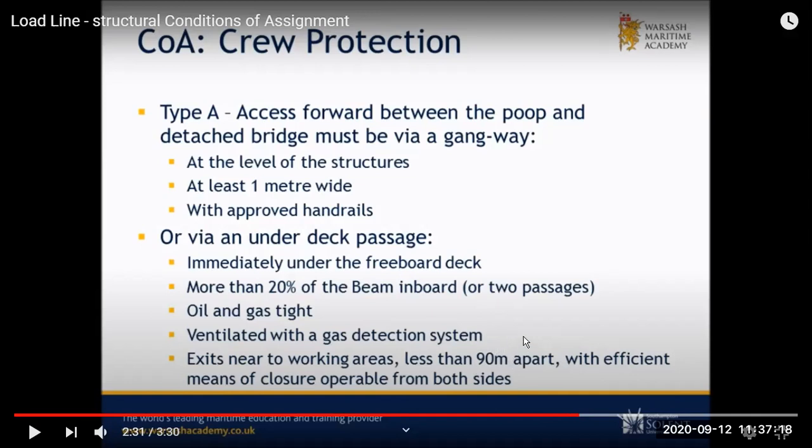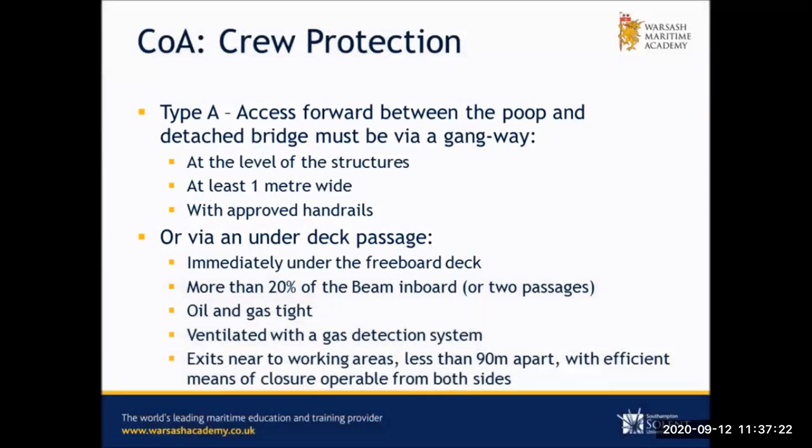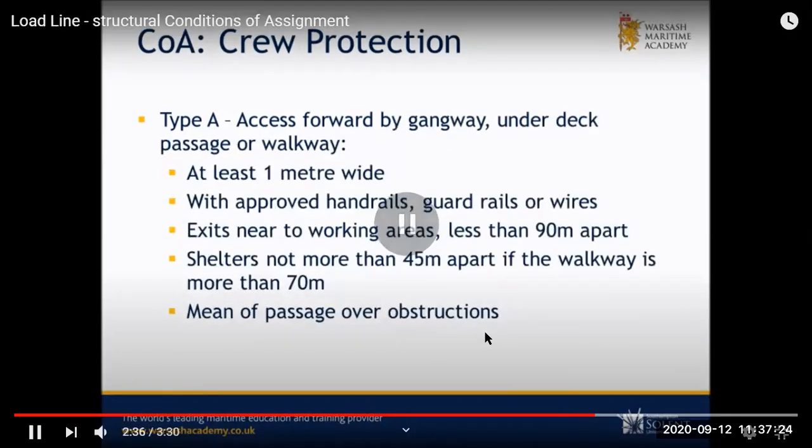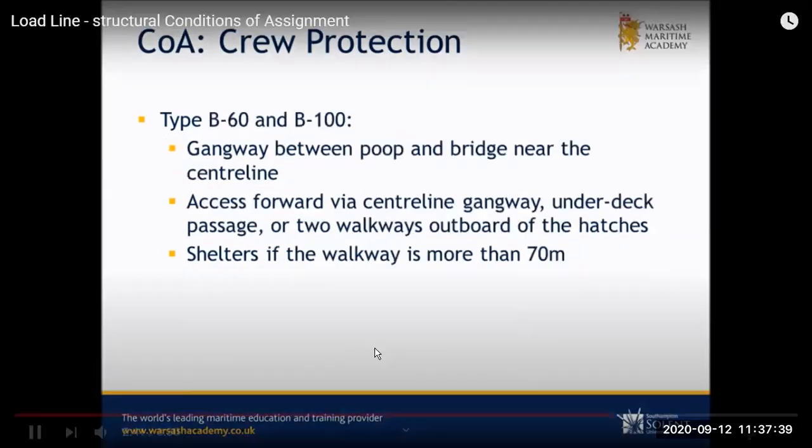For exits from working places, at least 90 meters apart. Then other gangways and walkways should be at least 1 meter, and the shelters should be more than 45 meters apart on the walkways if the walkway is more than 70 meters.